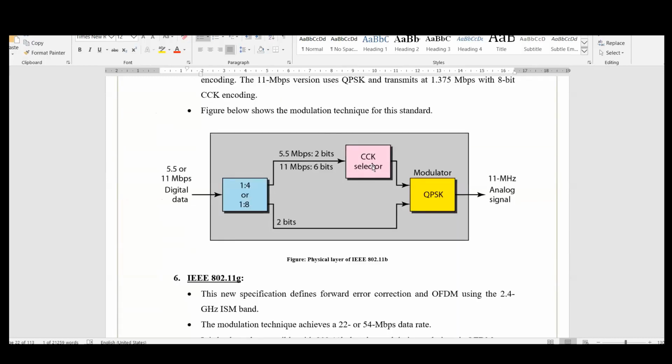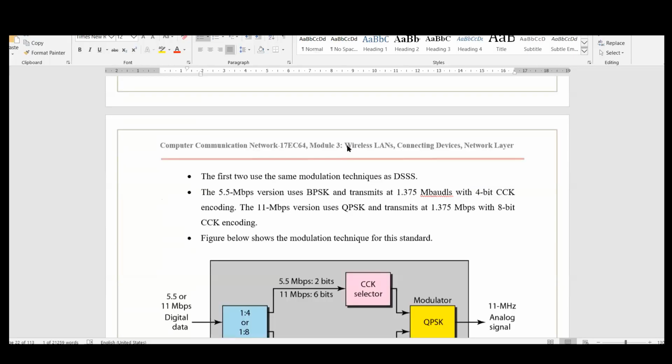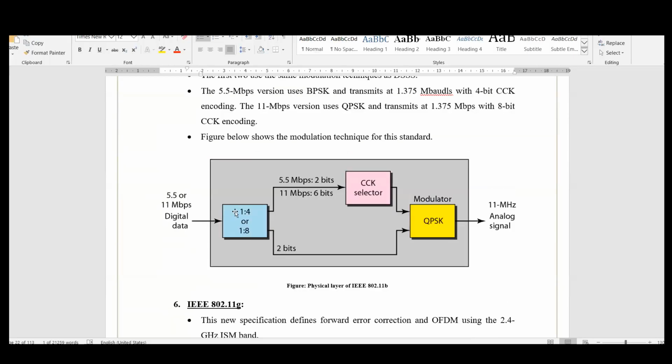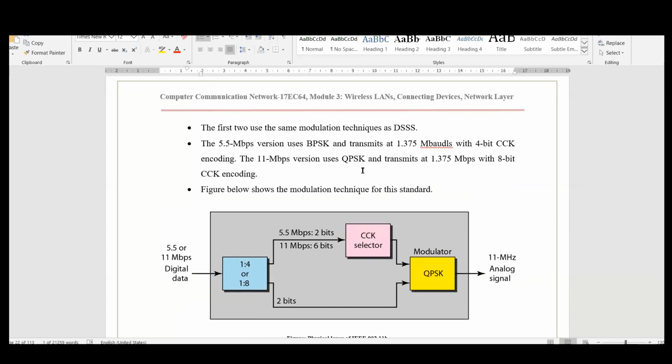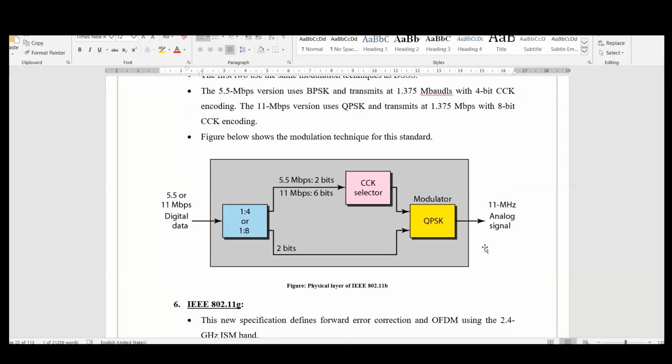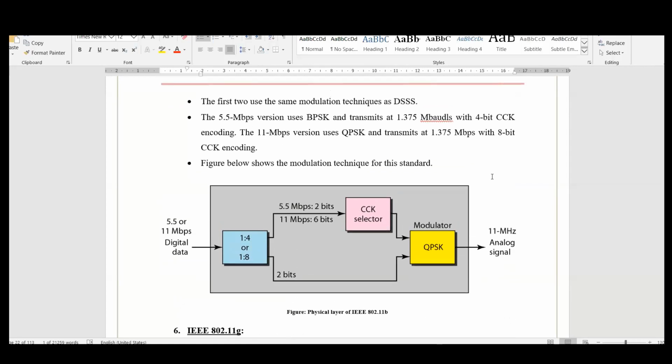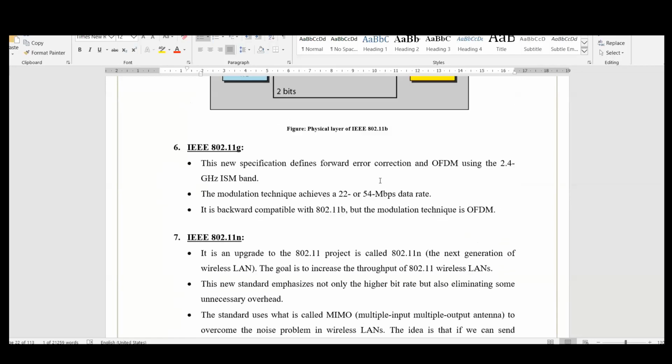So when I apply complementary code keying, what I will do is increase the 1 bit data rate to a 4 bit data rate, and then to an 8 bit data rate. I'll increase the number of bits that can be encoded. Instead of 1 bit, I will encode 4 bits. Therefore, my speed goes on doubling and tripling. So however many bits I can encode using this CCK encoding method, that much speed I will get. We can go on increasing speeds with this method, right?